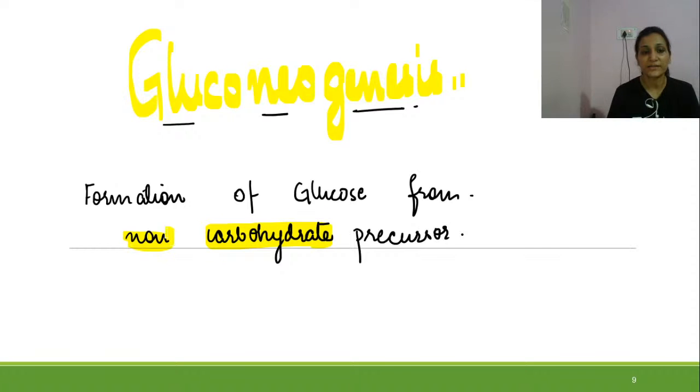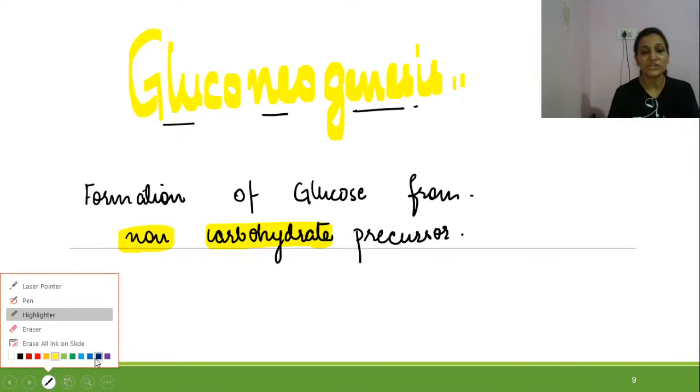So what are these non-carbohydrate sources or precursors? Let us see the names of the precursors which are used for formation of glucose.